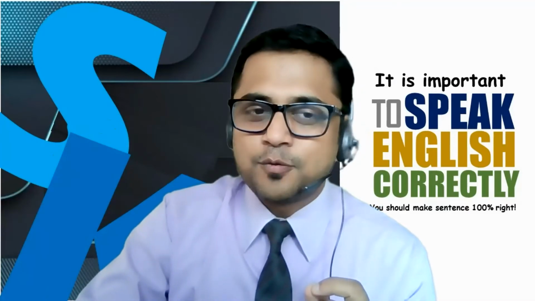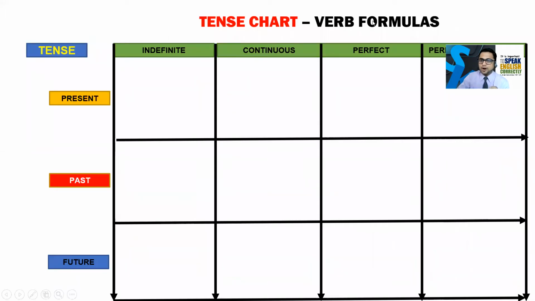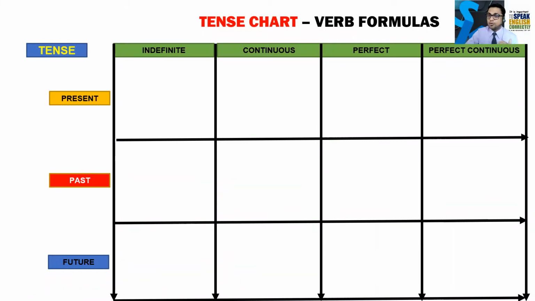Okay, let's watch. So guys, now we'll talk about the verb formula. So now we'll see the different verb formulas that we put in different boxes. In present indefinite, the formula is only one verb, and that should be present. For example, it could be go, come, present होना चाहिए. एक verb होगा and that will be present. Feel, write, read. These are the single verb.